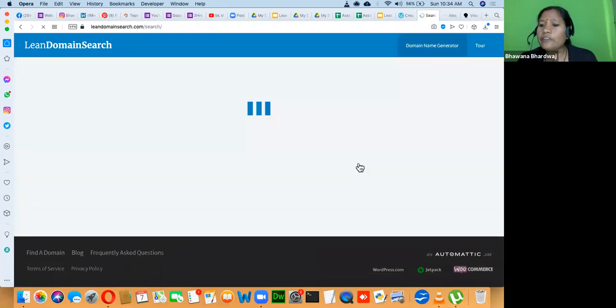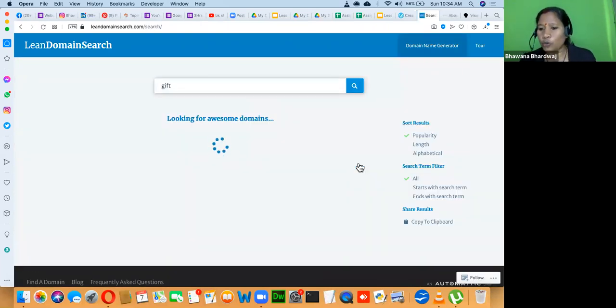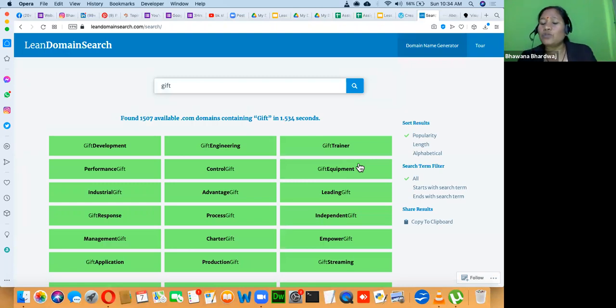Neha, if you share a domain name, I'm not going to use your domain name. What I will do is create a free website using the domain name. So if your domain name is exclusive gift, then the free website will be exclusivegift.wordpress.com, and your main website will be exclusivegift.com. If you have the domain name, go and create a free website on that domain name. So everything exclusive dot wordpress.com, and everything exclusive dot in will be your main website. As an example, I will show you how to create a free website using everything exclusive dot wordpress.com.